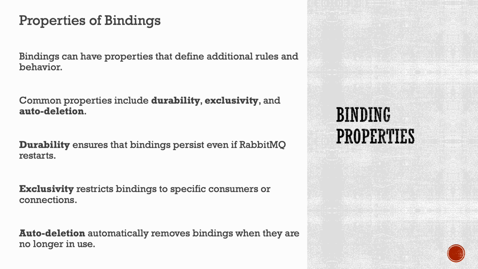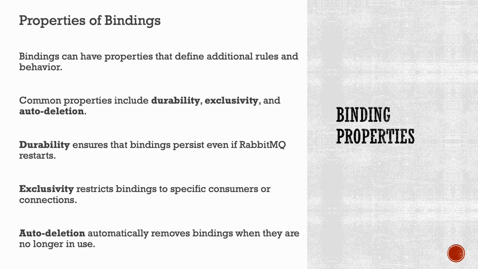Exclusivity. Exclusivity restricts bindings to specific consumers or connections. By making a binding exclusive, you can ensure that only a specific consumer or connection is able to receive messages from that binding. This can be useful in scenarios where you want to limit the consumption of messages to a particular consumer or connection, such as implementing a task queue where only one consumer should process the messages.